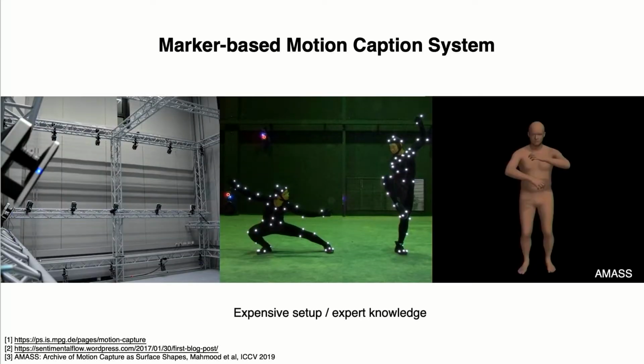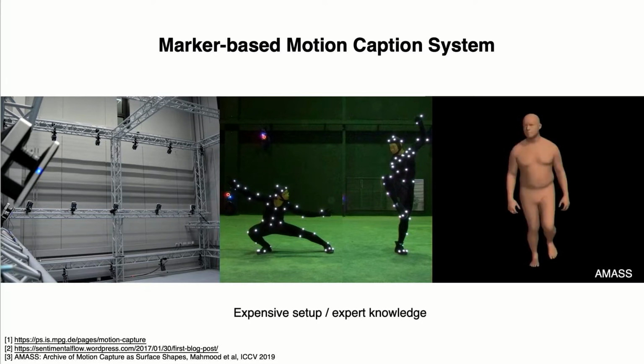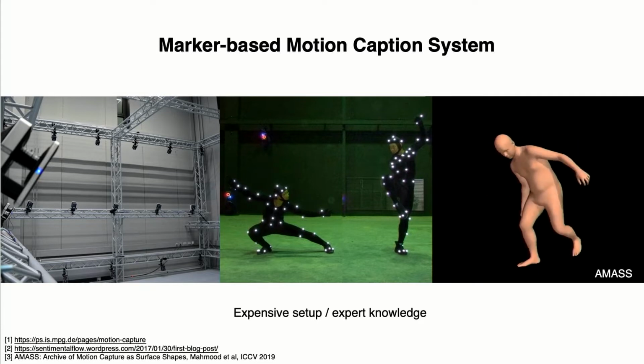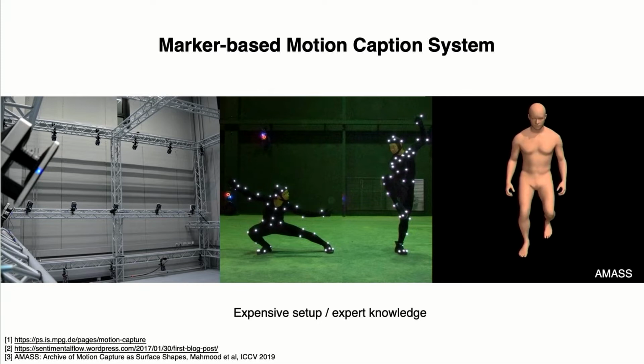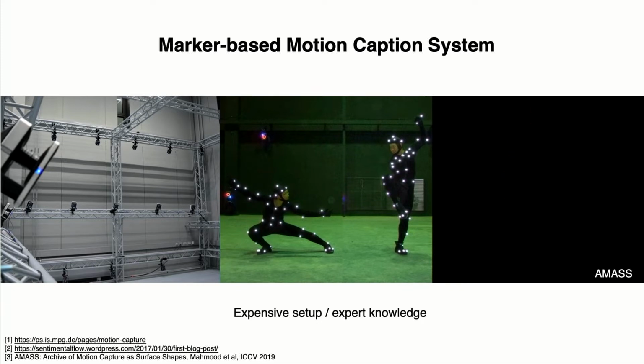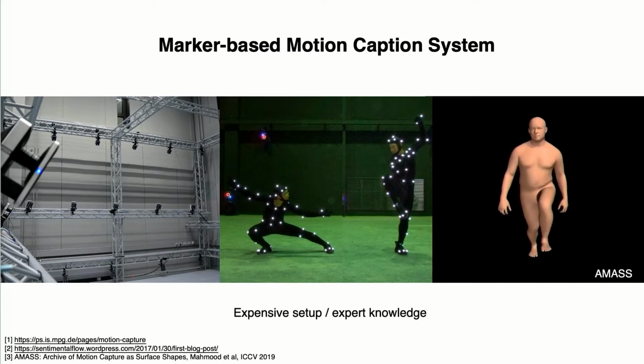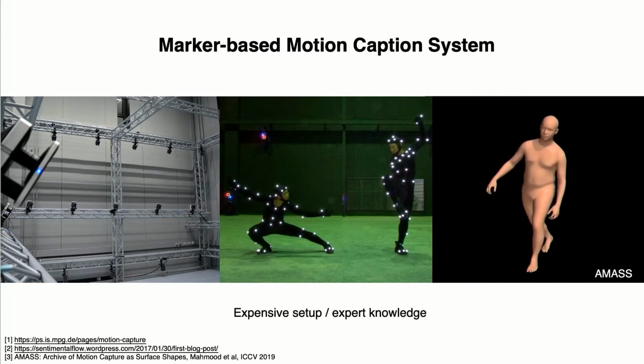The traditional marker-based motion capture systems can usually recover highly accurate human motions, for example, the AMASS dataset. But the markers and the expensive setup make it quite impractical to capture human motions in everyday environments. As you can see, they usually require a specific studio, many cameras, and wearing a specific marker suit.